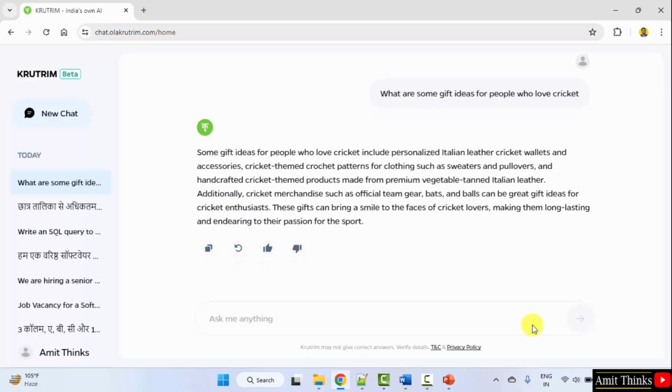So here are the results, some gift ideas. Okay, cricket accessories, team gear, bats and ball. Okay, let's see another example.